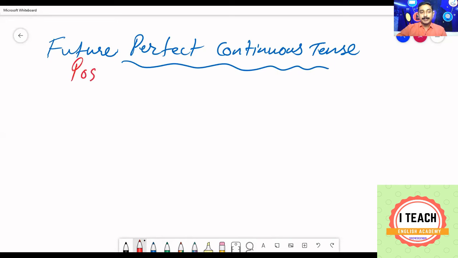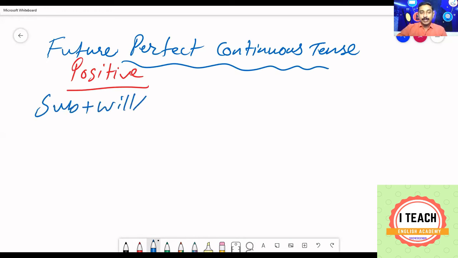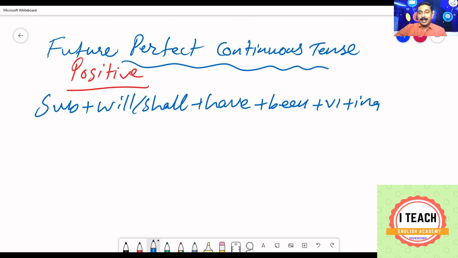Start with positive. Subject plus will or shall plus have plus been. The word been is repeated as we see in all perfect continuous tenses. Plus V1 plus ing plus object.